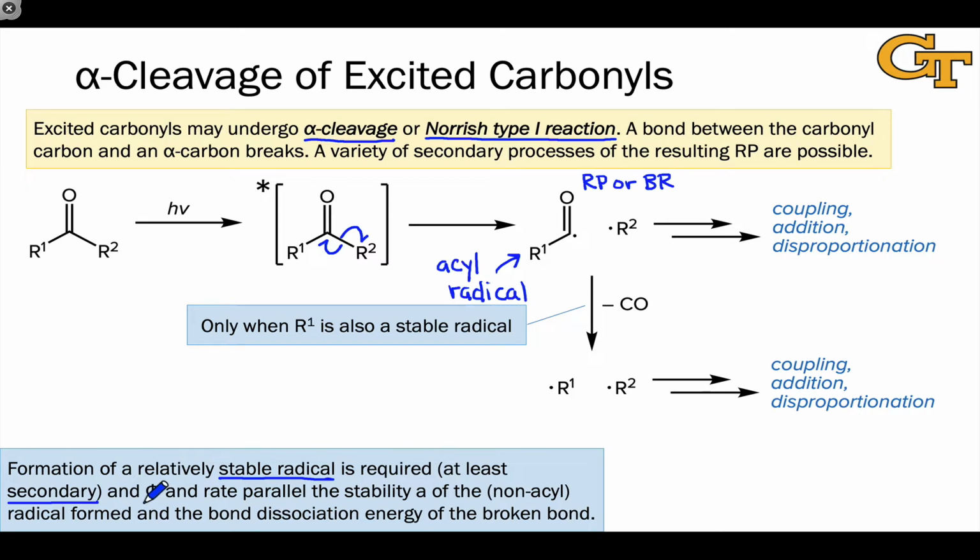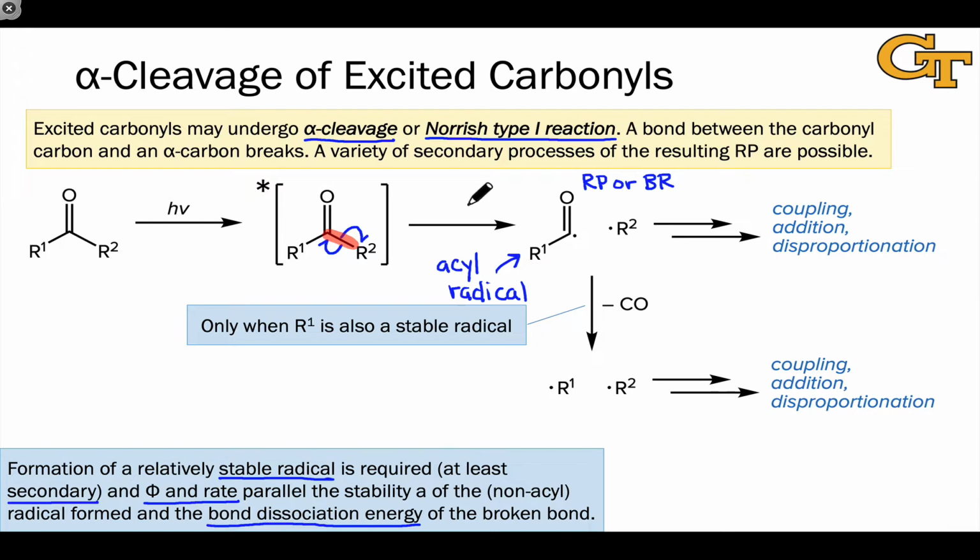And the efficiency, the quantum yield, and the rate of alpha cleavage parallel the stability of the non-acyl radical and the bond dissociation energy of the broken bond. The weaker the bond, the faster the alpha cleavage process. And this should make intuitive sense, because the weaker this bond is, the more thermodynamically favorable the alpha cleavage process will be, or the less thermodynamically disfavorable, we might say.